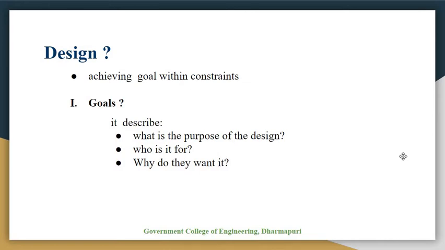The first one is goals. Goals describe what is the purpose of the design, who is it for, why do they want it. For example, if we are designing a wireless personal movie player, we may think about young affluent users wanting to watch the latest movies while on the move and download free copies, and perhaps wanting to share the experience with a few friends.